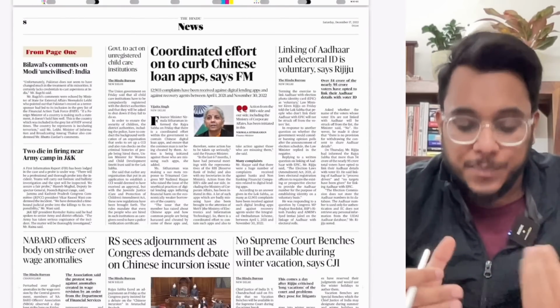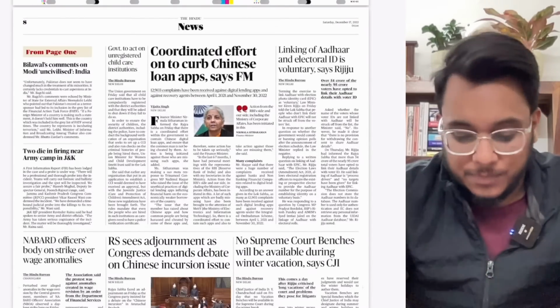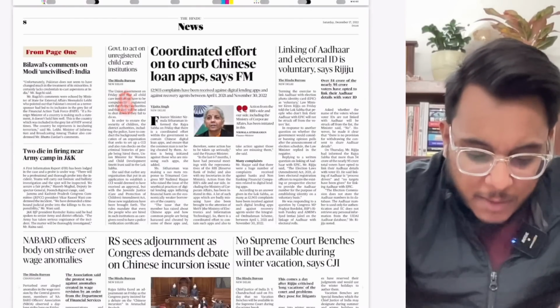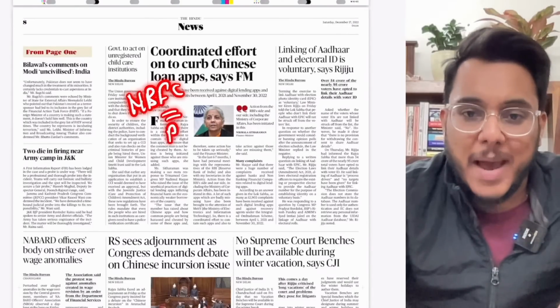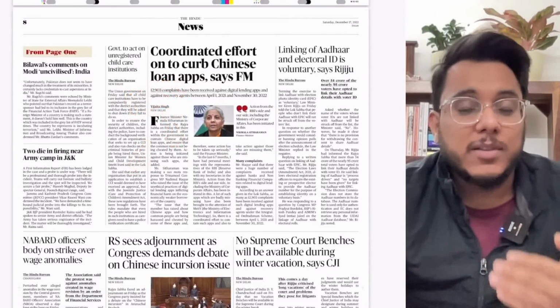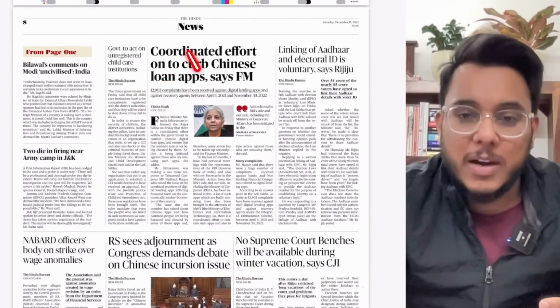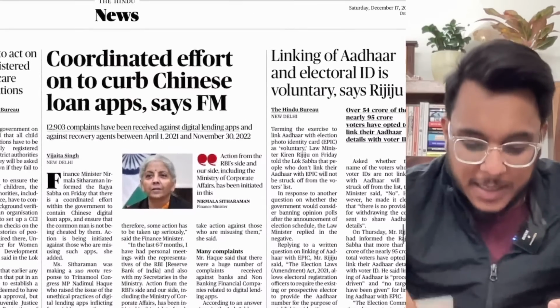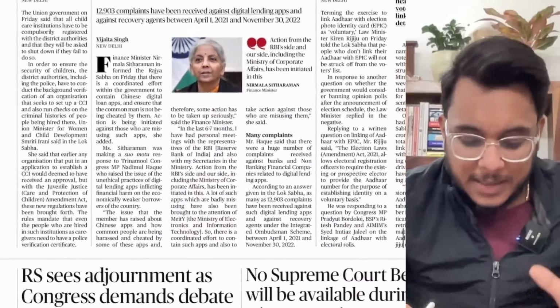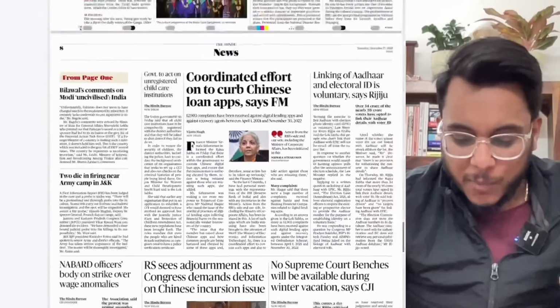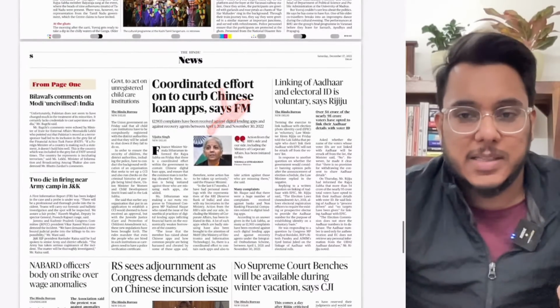Only either an NBFC, non-banking financial corporation, or the banks are eligible to give certain conditional loans, but they did not have that particular license. So basically, to curb these Chinese loan apps, the government is taking steps. This is what has happened. Fine. Beyond this, nothing is important in this article.